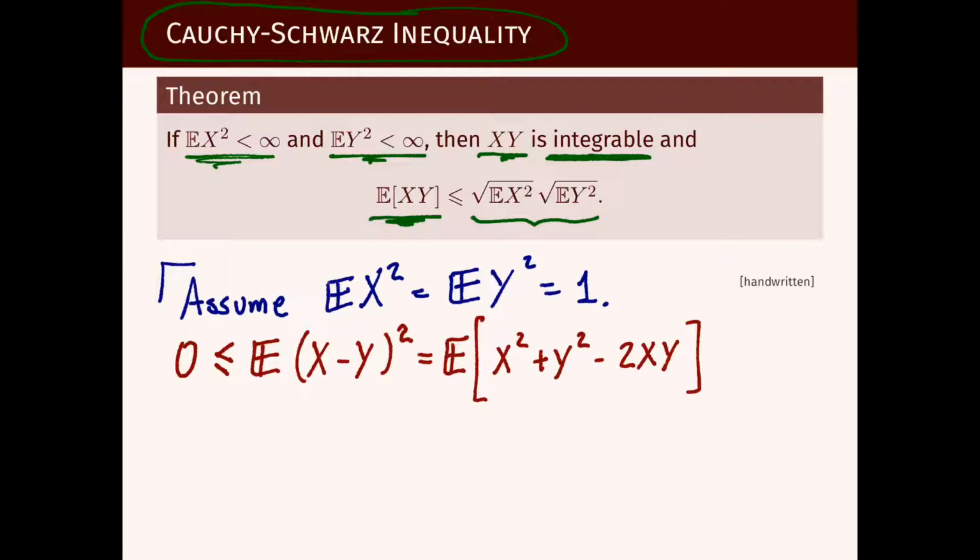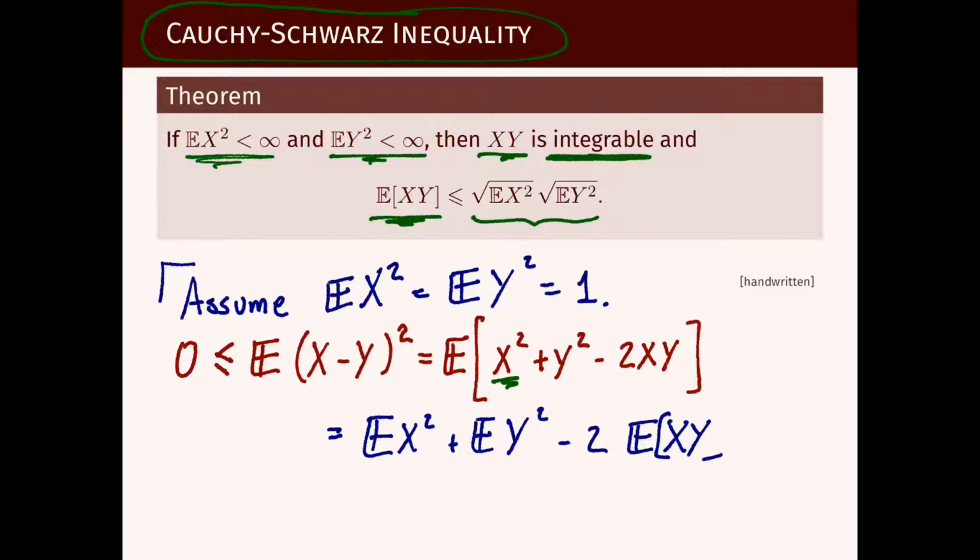I mean, we know the other terms are integrable, so we can take them out of the expectation. This will become the expectation of X squared plus the expectation of Y squared minus 2 times the expectation of XY, if it is defined.